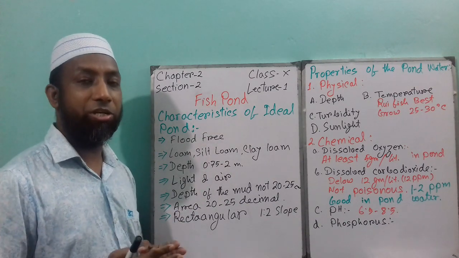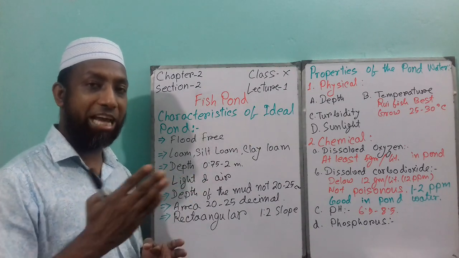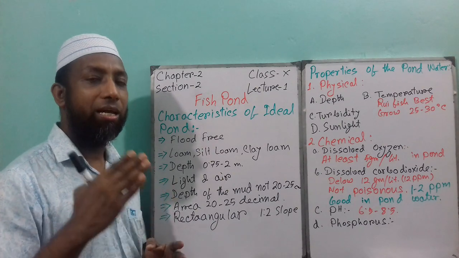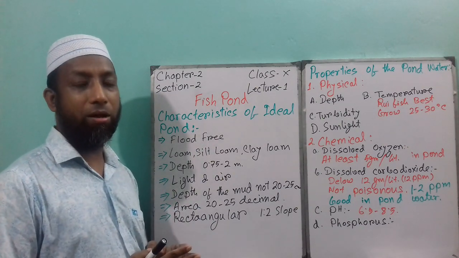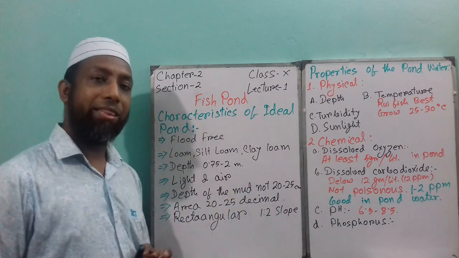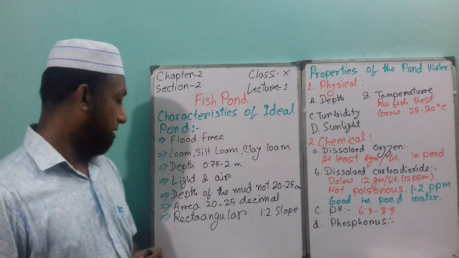Even some fish, like voracious fish or catfish like magur, shing, tangla, go underneath the mud, and that will be a big loss for your fish cultivation.